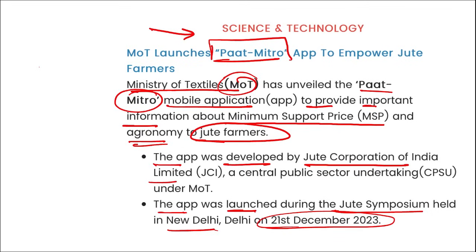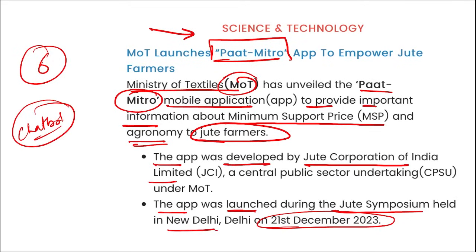Then this Pat Mitro will be available in 6 languages, right? And it will provide free access to jute garden parameters. Apart from this, remember, it will also provide weather forecasts. It will provide the procurement policies and the weather situation, etc. Also, this app will come with a feature such as a chatbot, and it will offer a facility to track the status of payments made for raw jute.